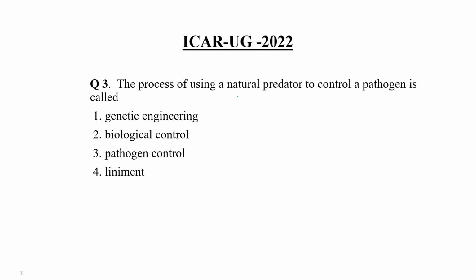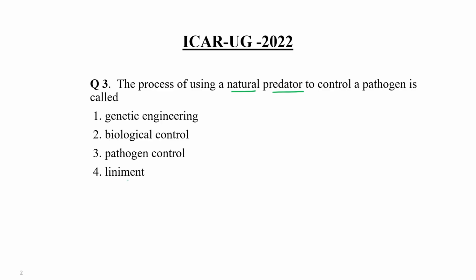The process of using a natural predator to control a pathogen is called. If we use a natural predator to control a prey or pathogen, what is the correct terminology for the same? Whether it comes under genetic engineering, biological control, pathogen control, or lineament. Out of these four options, which one is the correct answer?